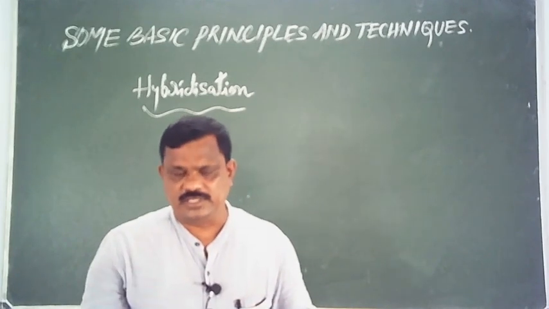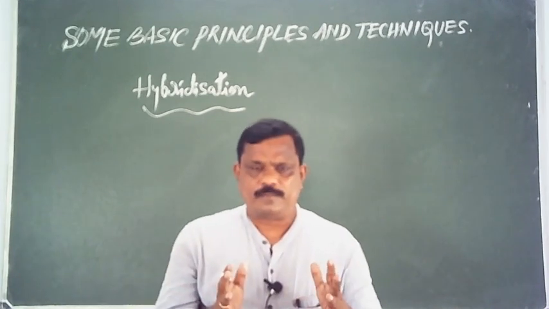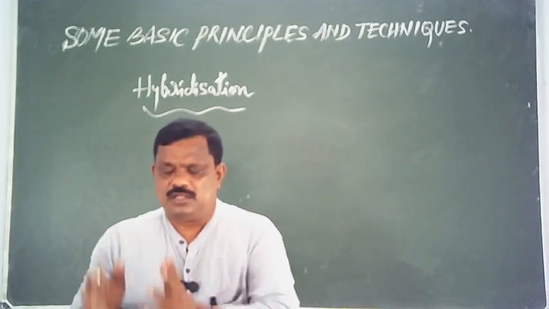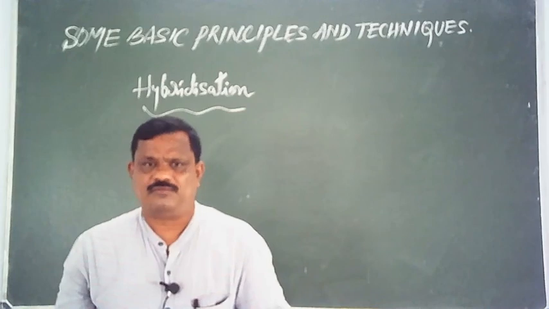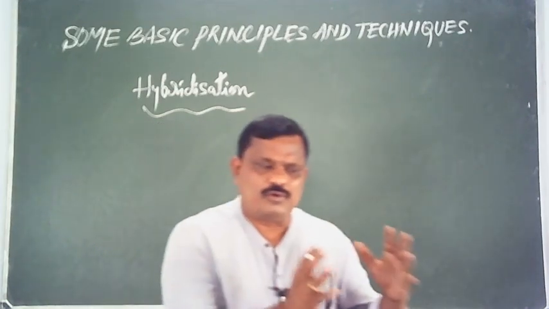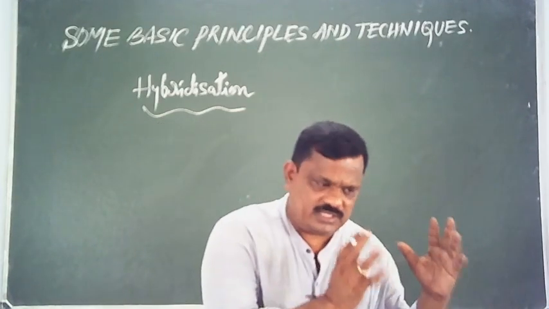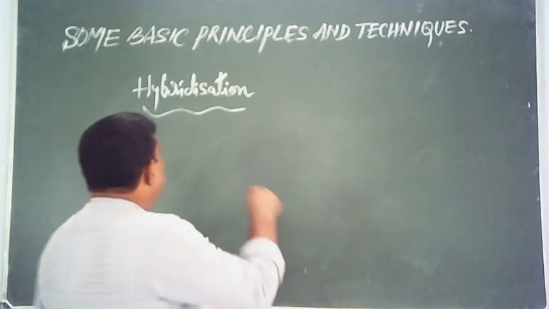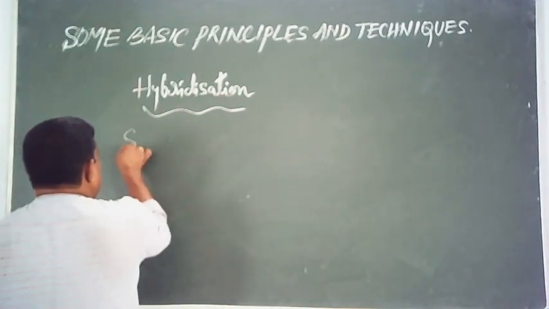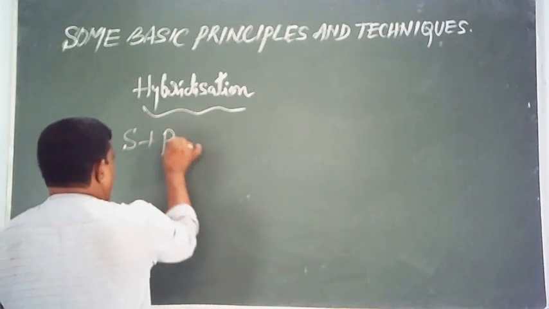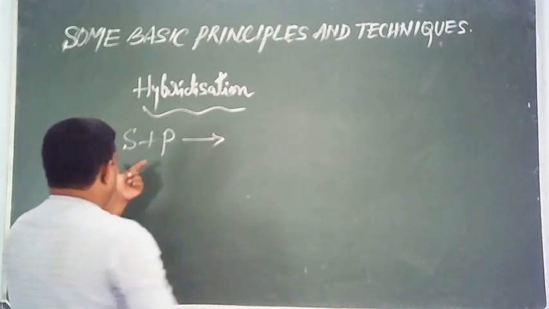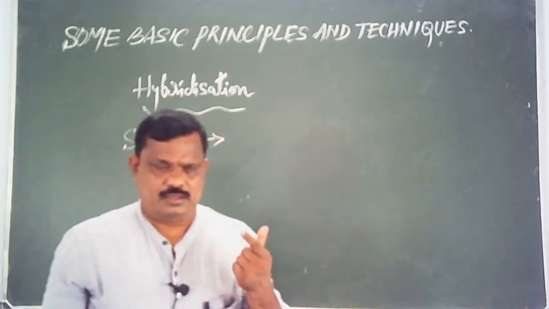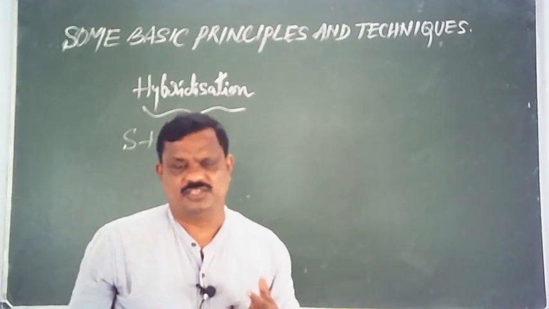As a result of this, we get an equal number of hybrid orbitals. That means the number of hybrid orbitals formed is always equal to the number of atomic orbitals undergoing hybridization. For example, say one s orbital and one p orbital. Here one s and one p. Say two orbitals are undergoing hybridization.